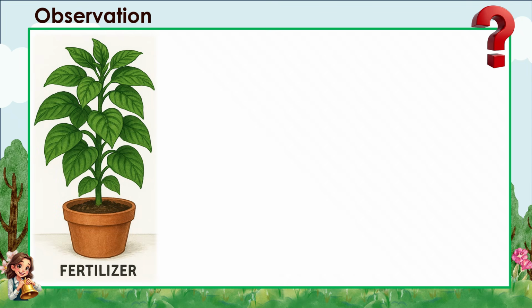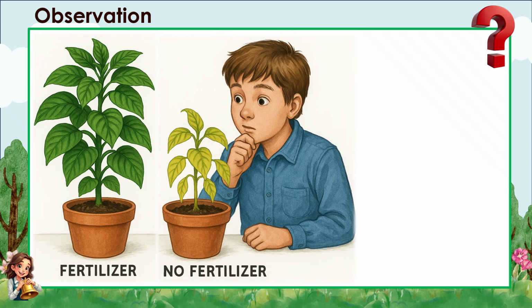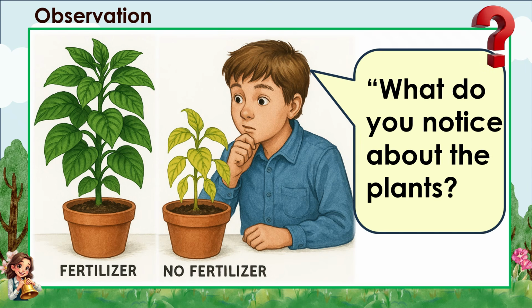Observation. Okay, are you ready for our observation? So this is a plant with fertilizer. What can you say about this plant? And this is a plant without fertilizer. What do you notice about the plants?